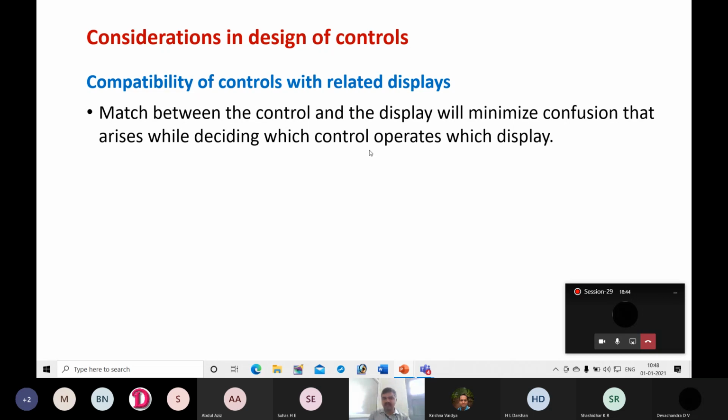In some equipment or devices, there are a number of displays. If you consider an aeroplane, there are n number of displays in front of the pilot. Suppose he wants to vary the height at which the plane is flying, then he should know which control he has to use. Which control, when operated, changes which value, and which display indicates it, should be known to the operator and there should not be any confusion.